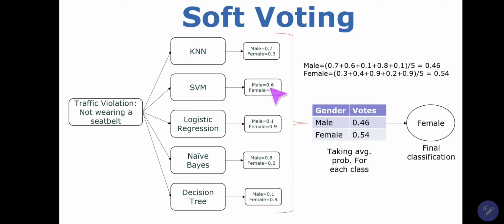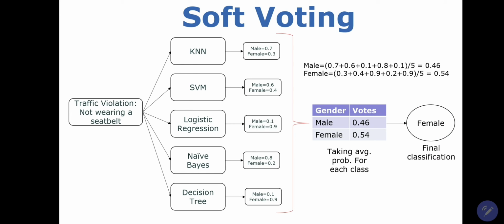SVM will do the same, 0.6 and 0.4 possibility, and so on. Then we will take the average of all these possibilities and choose a result accordingly. Here the average for male is 0.46 and for female is 0.54. So the final result will be classified as female.